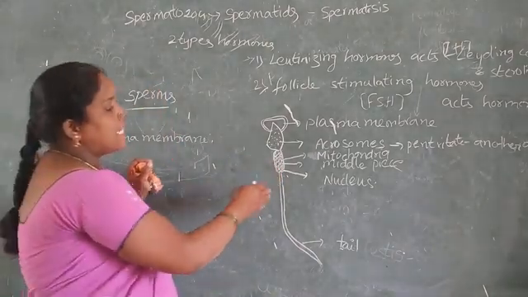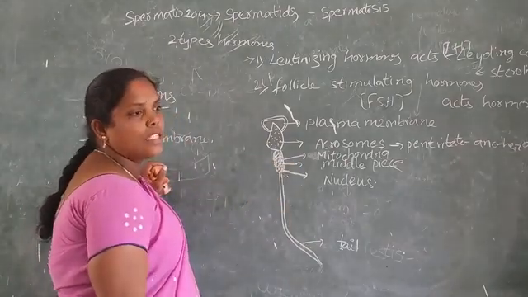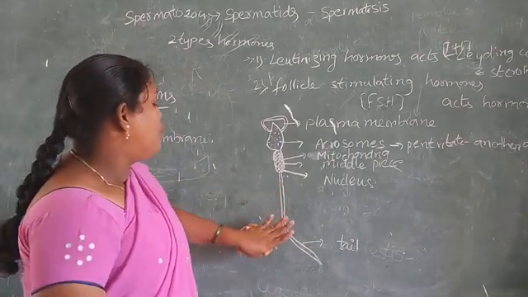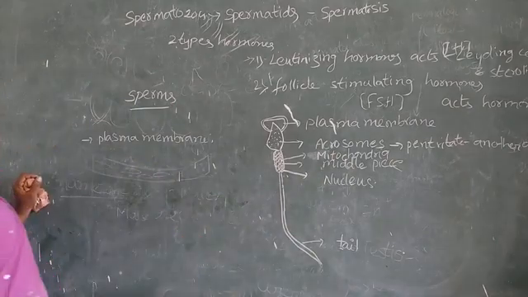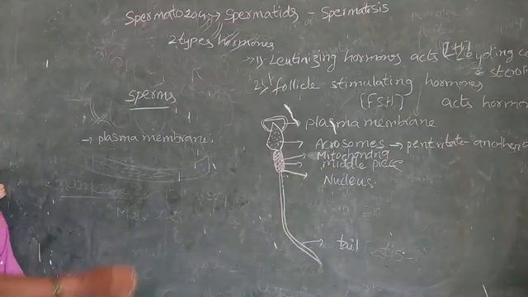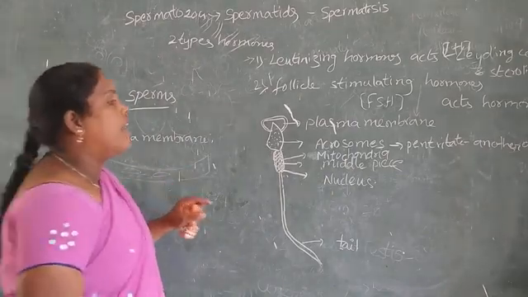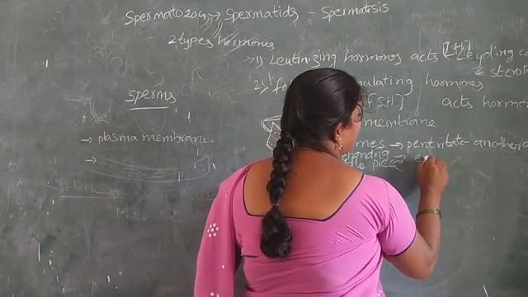This middle piece is very important for the movement of the animal, and the motile part is the middle piece. This cover-like structure contains mitochondria. These mitochondria are the energy-producing cells in our body.